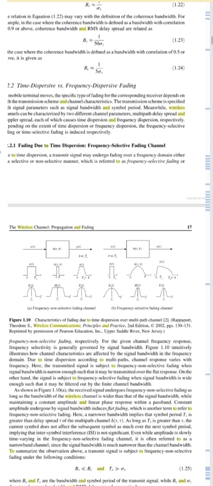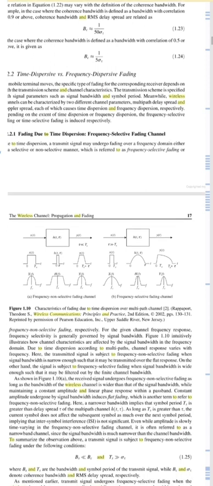So as shown from the figure, we can say the received signal undergoes a frequency non-selective fading as long as the bandwidth of the wireless channel is wider than that of the signal bandwidth, while maintaining a constant amplitude and a linear phase response within a passband. A constant amplitude undergone by a signal bandwidth induces a flat fading, which is another term to refer to a frequency non-selective fading.